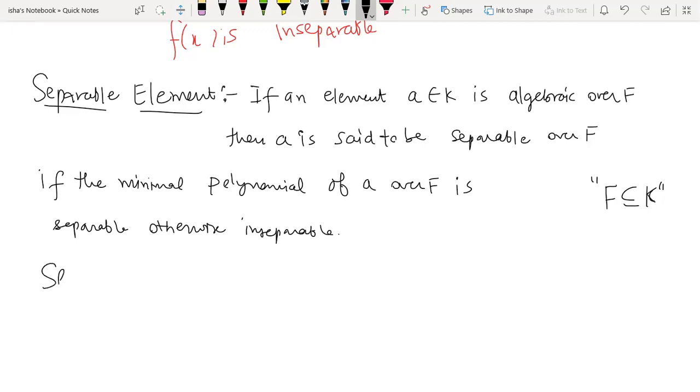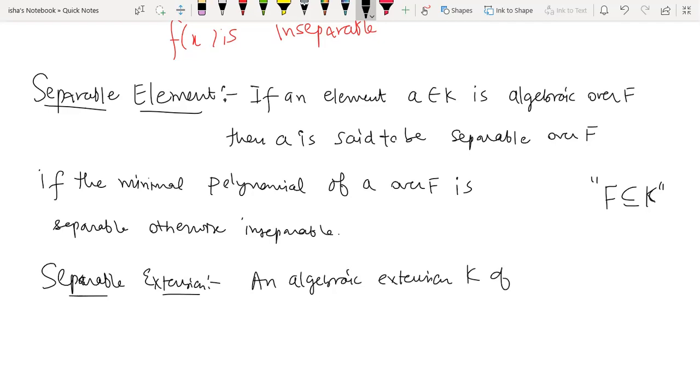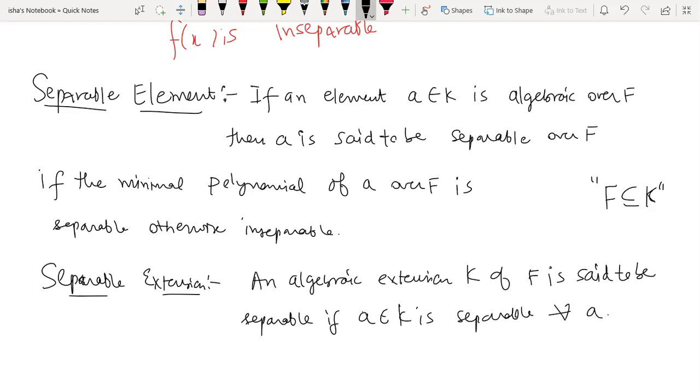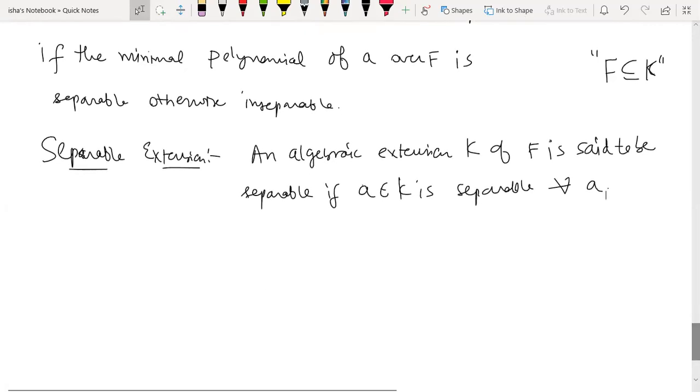And this further gives me the definition of a separable extension: an algebraic extension K of F is said to be separable if a is separable for all a belonging to K. That means if every element of that extension happens to be a separable element, then the extension is said to be a separable extension, right?